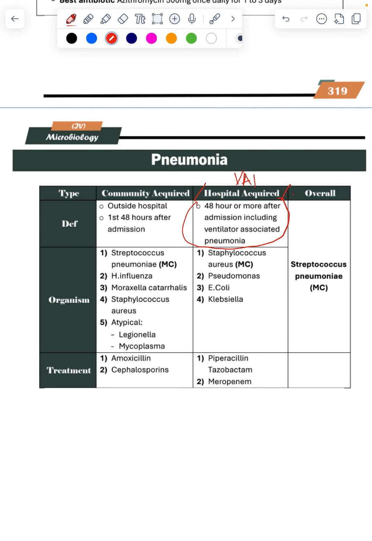Most common, Streptococcus pneumoniae, is community acquired. This is a question: Moraxella, Staph aureus, Streptococcus pneumoniae. And treatment is cephalosporin. Streptococcus pneumoniae is most common overall in pneumonia. This is another question regarding epiglottitis, quinsy or tonsillar infection. The most common is H influenzae type B.